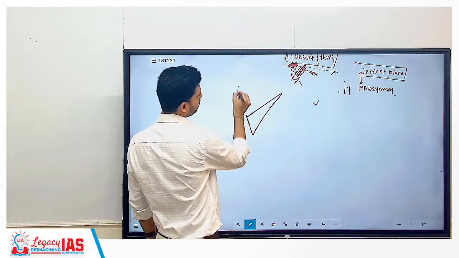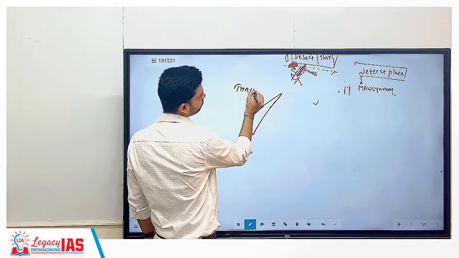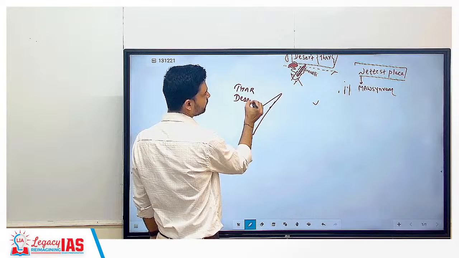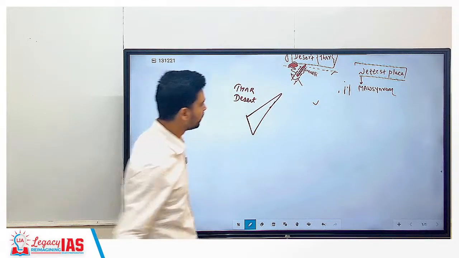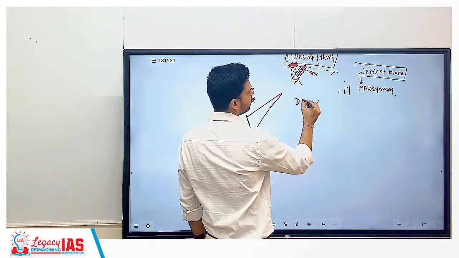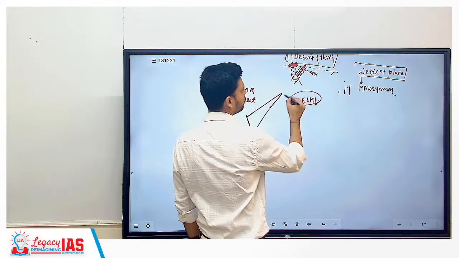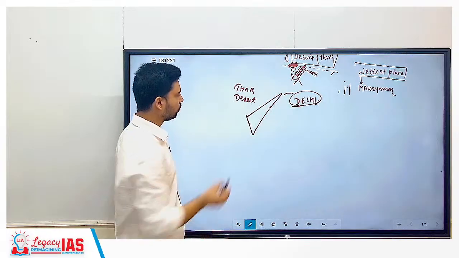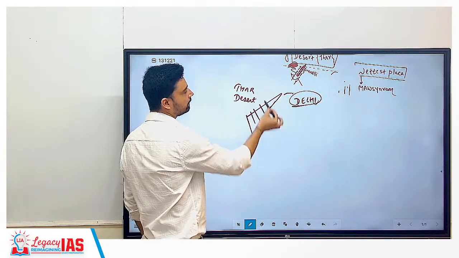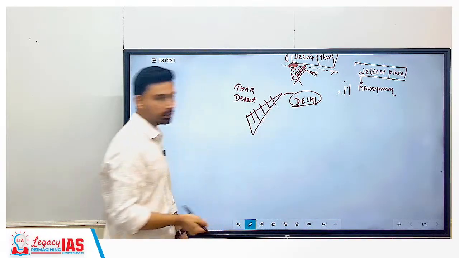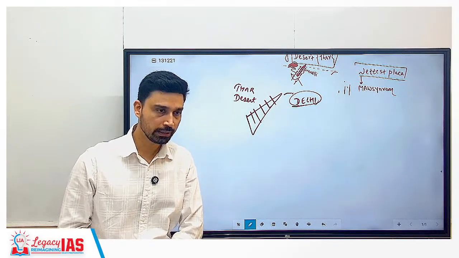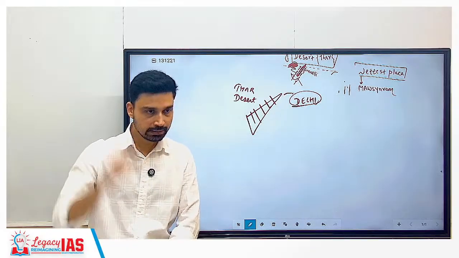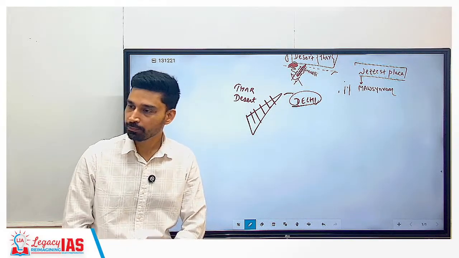Suppose this is the Aravalis. This side, what do we have? This is the region where we have Pakistan, and at the border we have the Thar desert. And here somewhere, for example, you have Delhi. So what did the government say? They said that in the Aravalis only those parts will be considered a hill which are above how many meters? 100 meters high. If any part of the hill is less than 100 meters, we cannot consider it a hill.